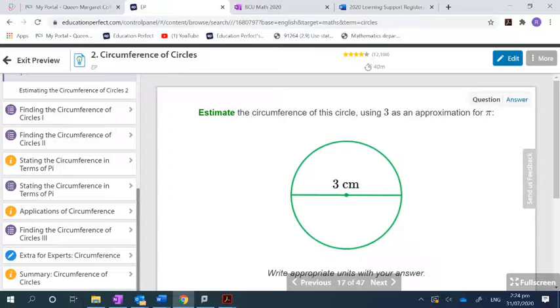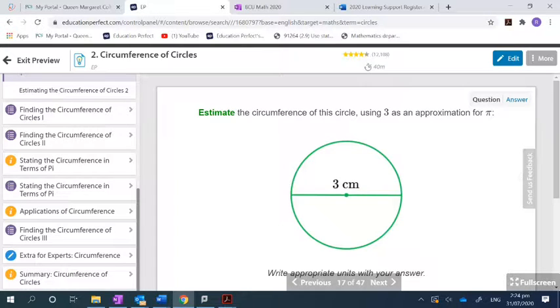Now, sometimes all you need is an estimate of a value. And in that case, remember we found estimates before, right? What we did was, instead of using the actual numbers, we rounded them. So in this case, they want you to find an estimate of the circumference of the circle, and they're using what number for pi? 3. So they just rounded it to the nearest whole number.